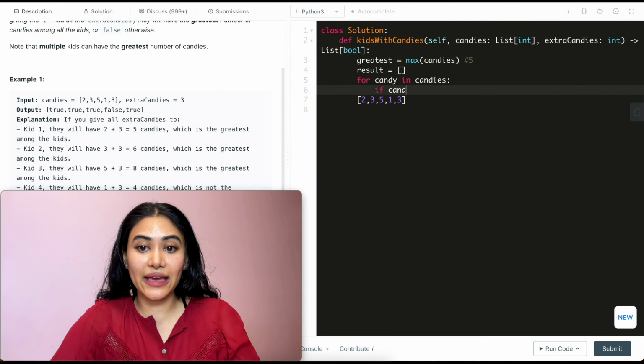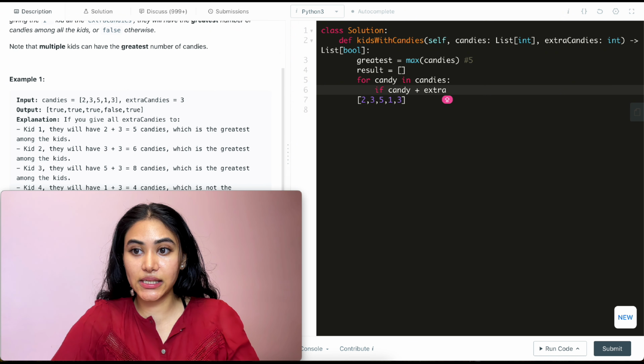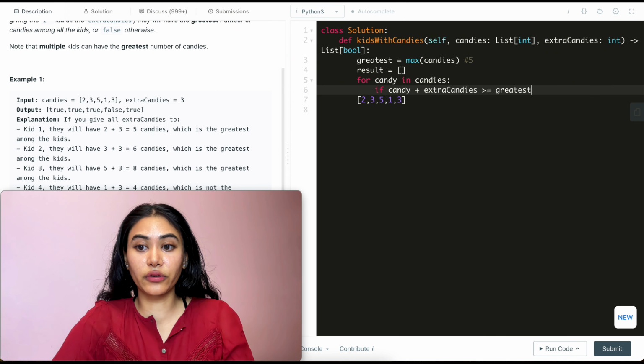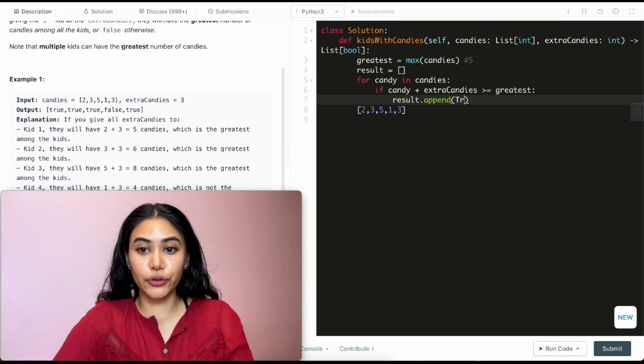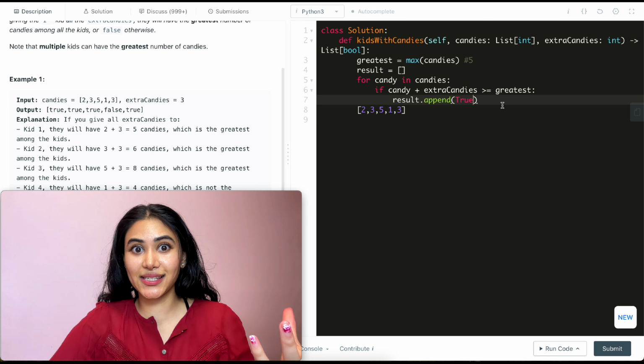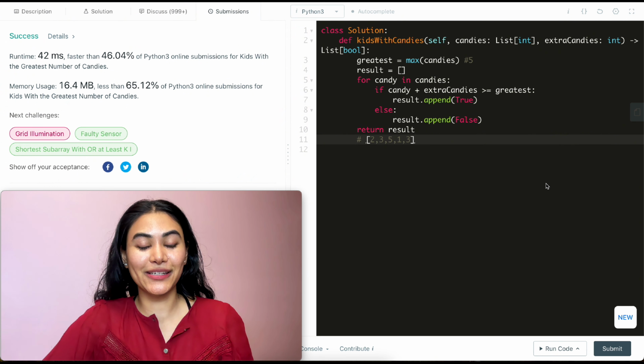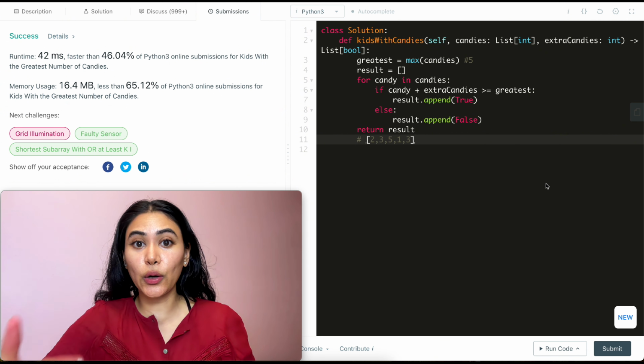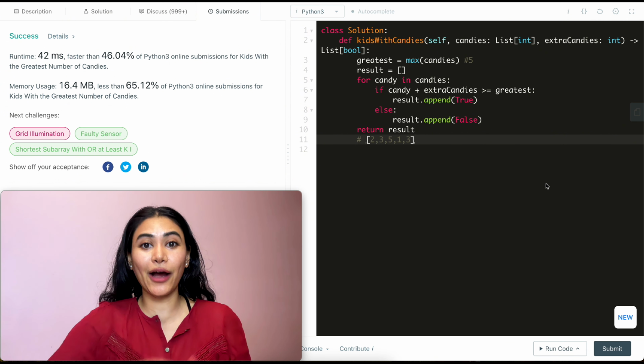So if candy plus extraCandies is greater than or equal to the greatest candy count we'd seen, we're going to append true to result, because this kid at this index would have one of the greatest candies. And if that is not the case, so else, result.append, we're going to append false. And in the end, all we want to do is return our result. So let's go ahead and submit this. And it is accepted. Now, before leaving, let's just run through a super quick walkthrough just so we can see how our code is going to play out line by line.